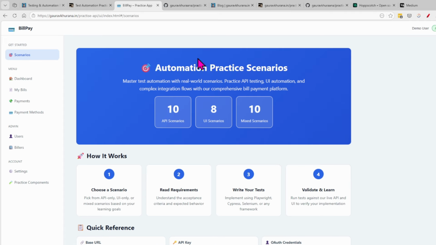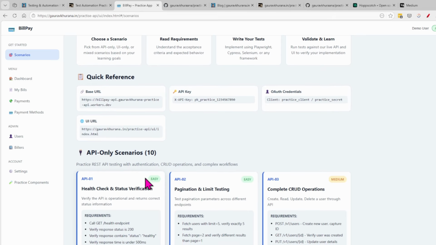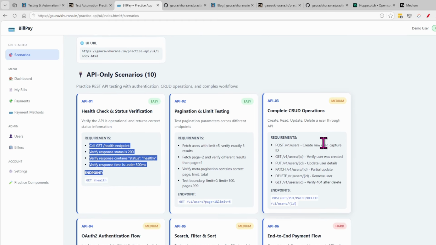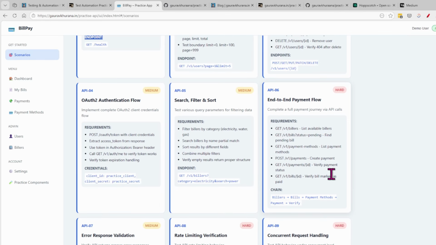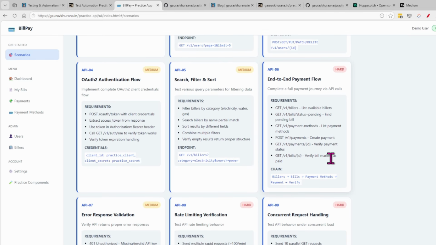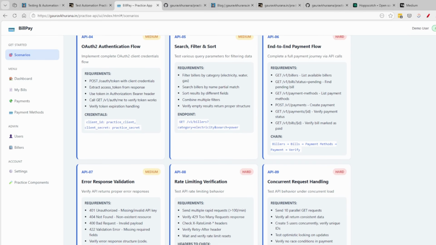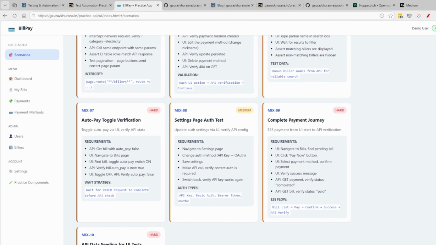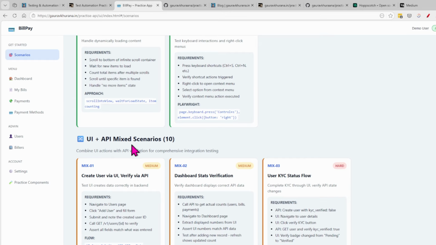And I have written some scenarios here which you can practice. So API-only scenarios, and some are easy, to start with, you can practice this. Then there are medium-level scenarios and there are hard scenarios. If you practice this, you will learn a lot about API. And if you want to try a mix of both, for example, UI plus API.